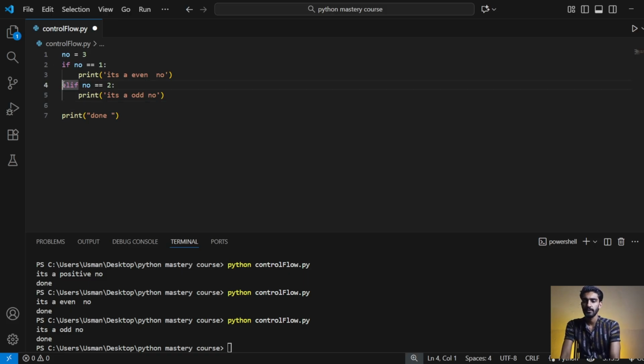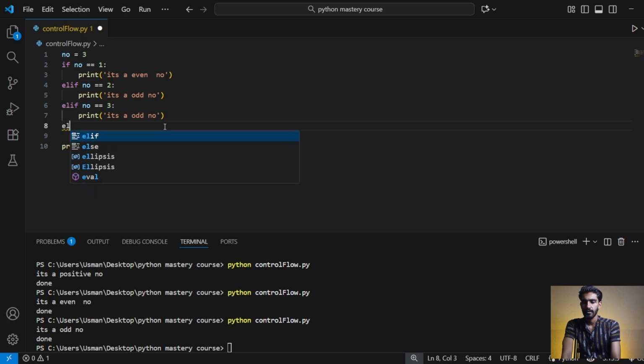So I will copy it and paste it there. So I will write condition number is equal to 3. Third condition will be run, and then else condition last. If all the conditions become false, then else condition will be executed.